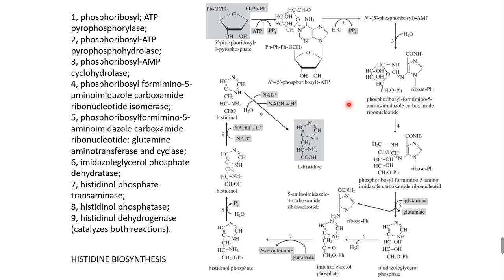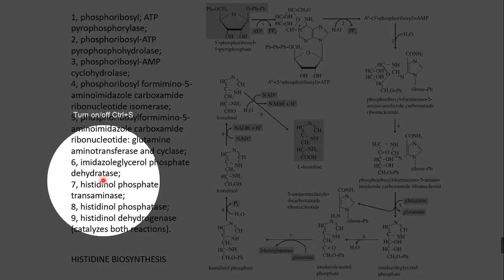This is the histidine biosynthesis, and ultimately L-histidine is formed here, and we can go through it one by one in a zoomed manner.